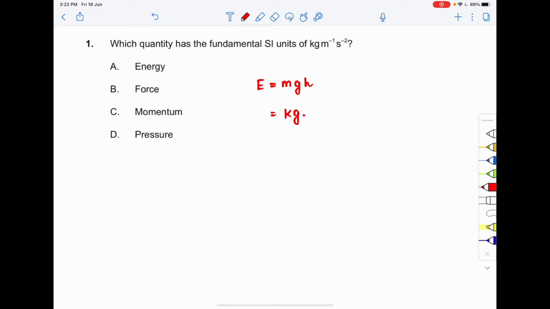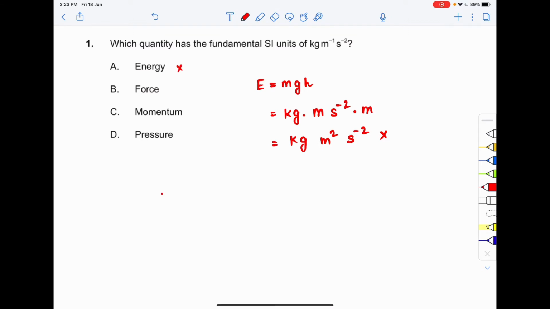The unit of m is kg. The unit of g, acceleration due to gravity, is meter second minus 2, and the unit of h is meter. So the total unit will be kg meter square second minus 2. Does it match? No. So option A is wrong.